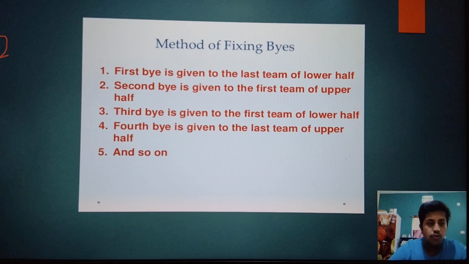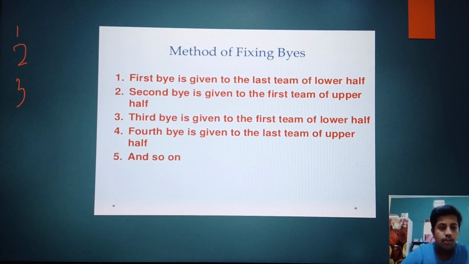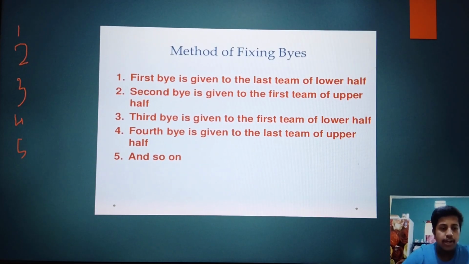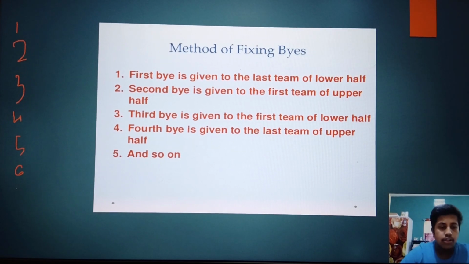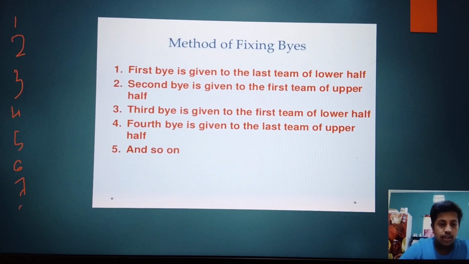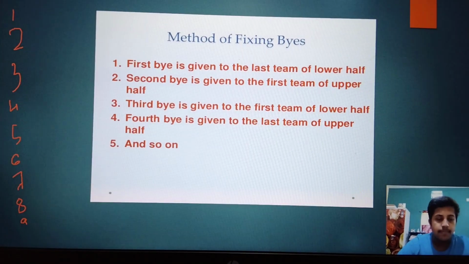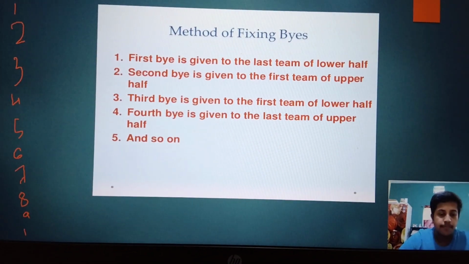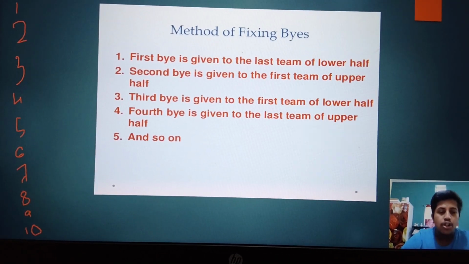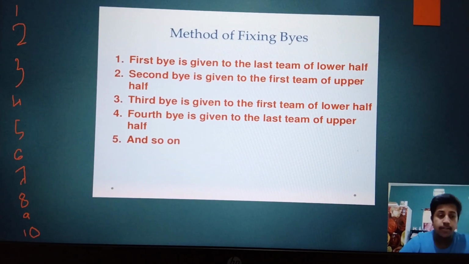I am writing the teams: 1, 2, 3, 4, 5, 6, 7, 8, 9, 10. Let's take 10 teams. So what will be the number of byes here?